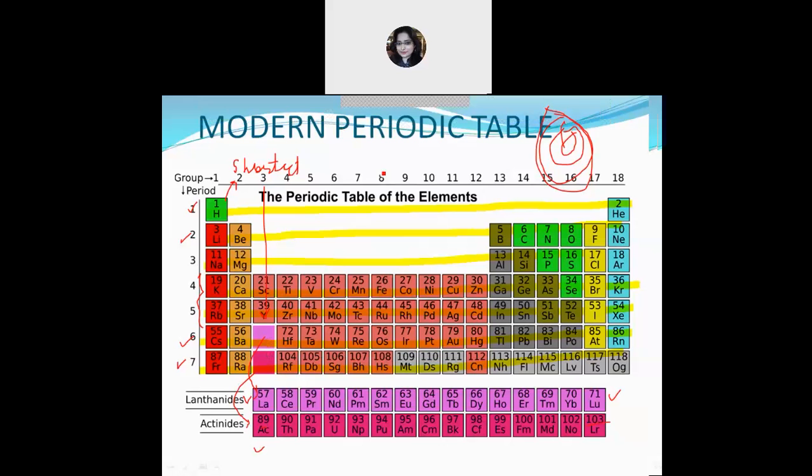Okay, so this was all about the modern periodic table. As I said, the first period contains only two elements, hydrogen and helium. The second contains 8 elements, the third also contains 8 elements. After that, 18, 18 and 32, 32. So what is the reason that we have placed the elements in such a manner? To understand this, we have to see the electronic configuration of the elements, and what is the relation between the electronic configuration of the elements and the periodic table. That I will explain in the next video.